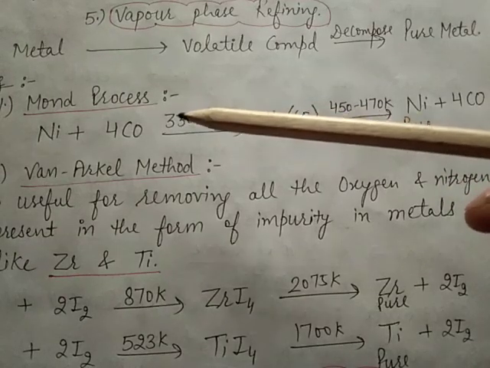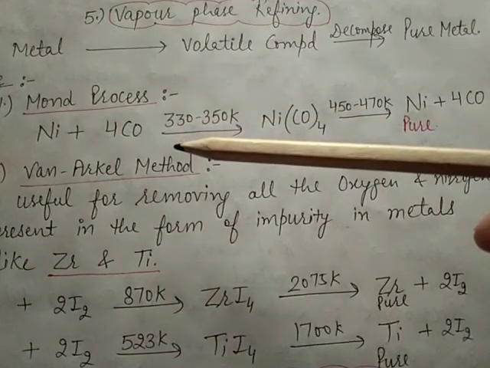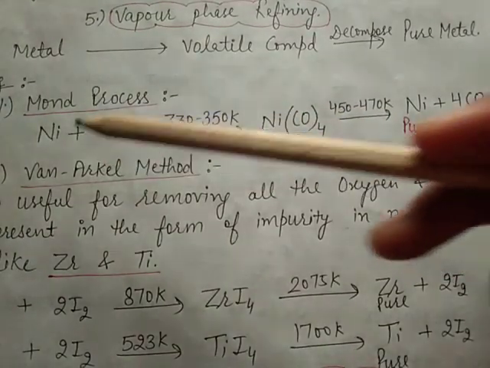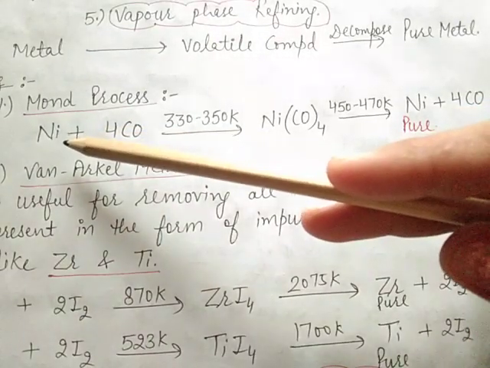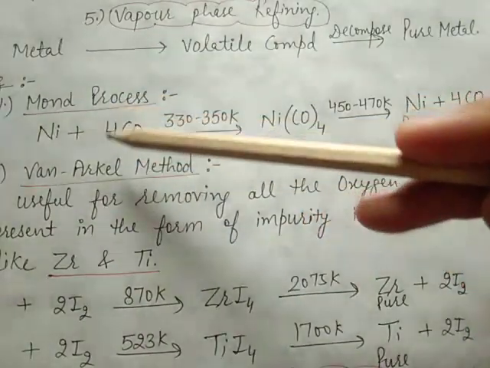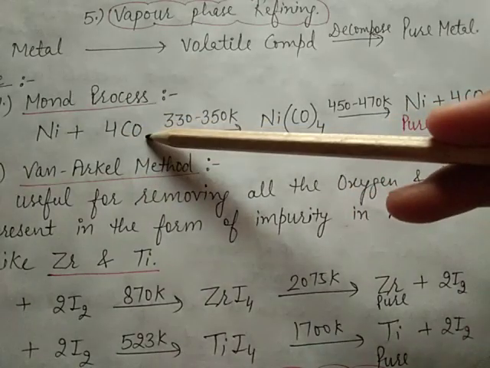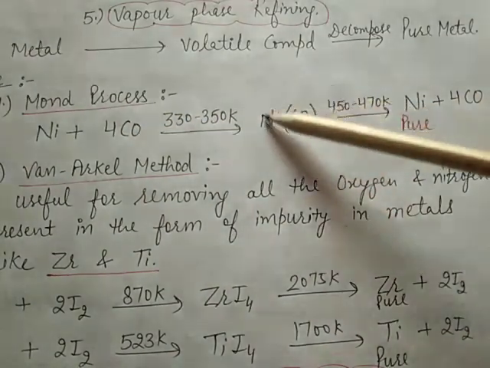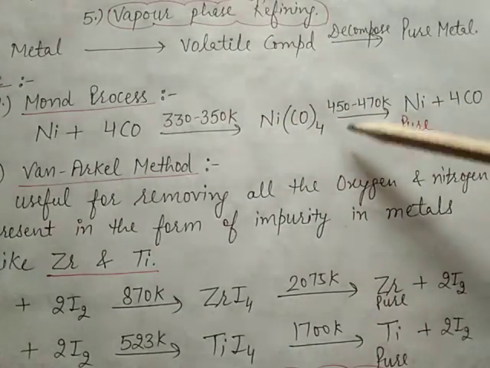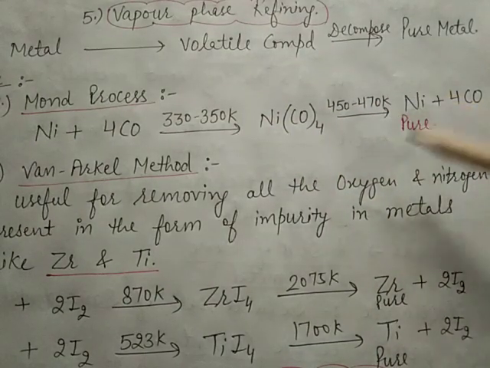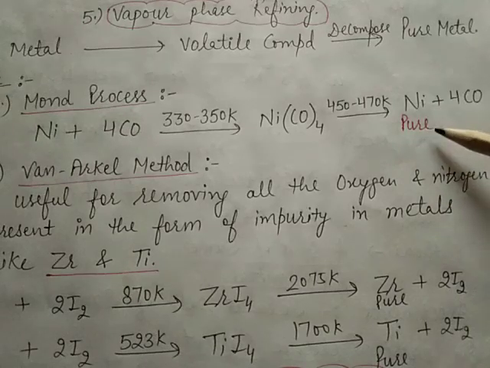This method is useful only for nickel. Here impure nickel is heated in the stream of carbon monoxide, converted into the volatile compound, and after that it is strongly heated and decomposes to form a pure metal.